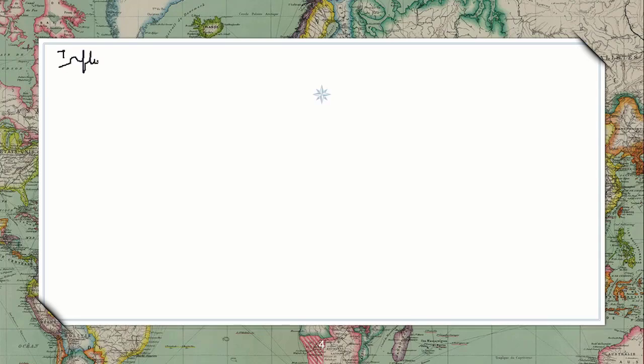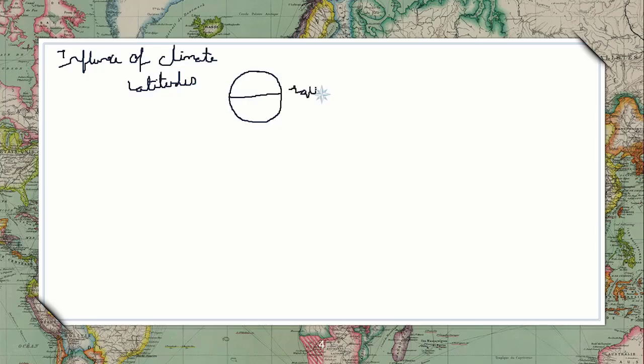Influence of climate. Why is climate influenced? Because of latitudes. For example, if you see here, this is the earth. The area at the equator is very hot because the sun rays are directly falling.